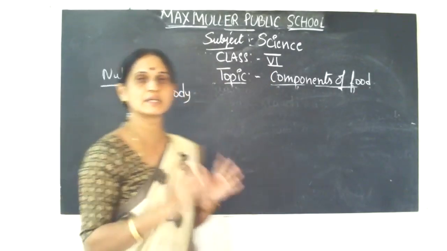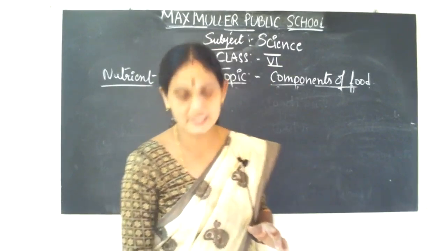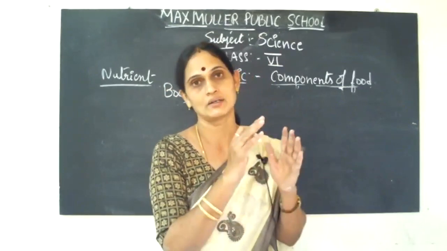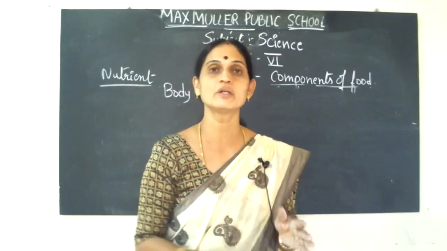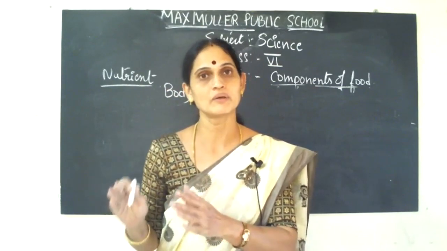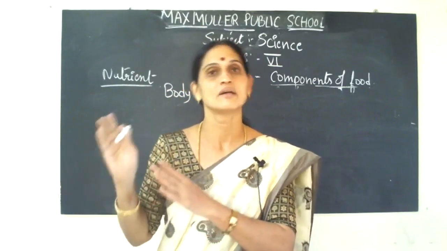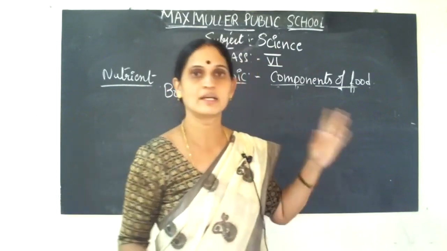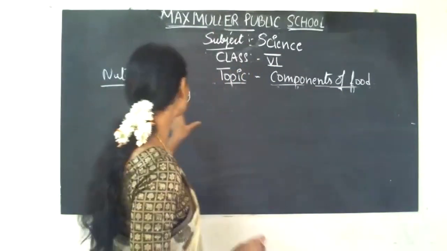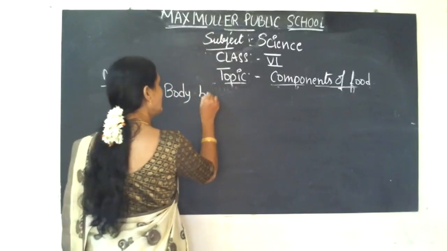Food is classified into three groups. The first group is energy giving food, the second group is bodybuilding food, and the third group is protective food. So we learned about carbohydrates, which give more energy. Next, we come to the bodybuilding food.